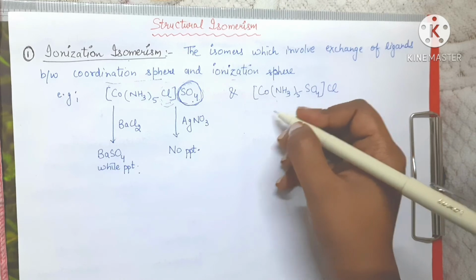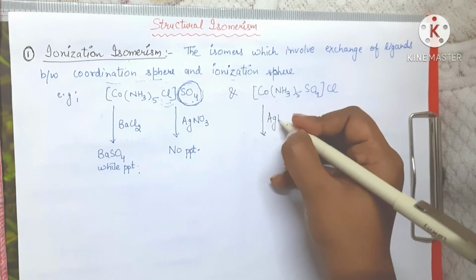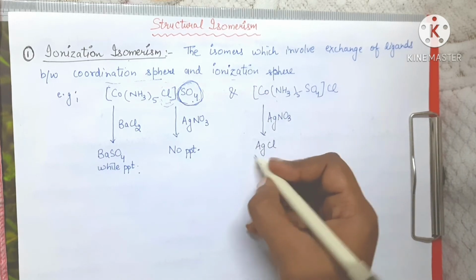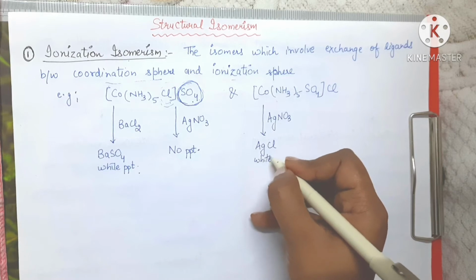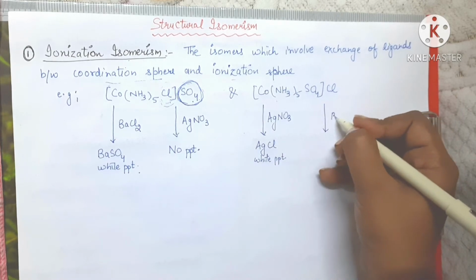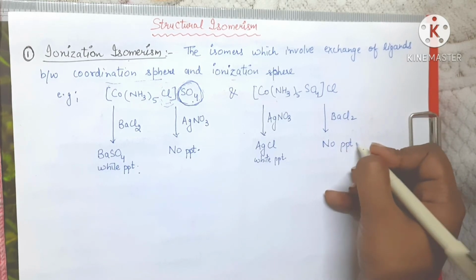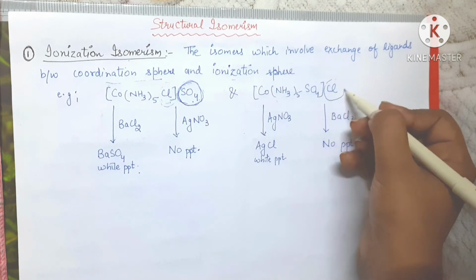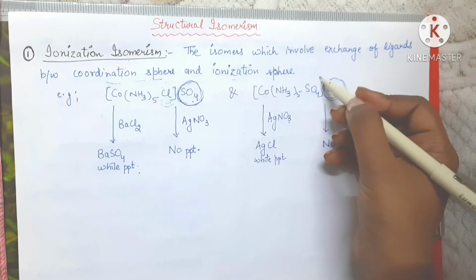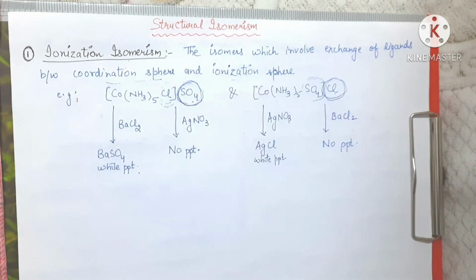Similarly, in this case, if we add AgNO3, silver nitrate, then we get AgCl. Again, these are white precipitates. And if we add barium chloride, then no precipitates are observed, right? Here Cl is precipitated out when we add silver nitrate, and SO4 is not precipitated out because it is inside the coordination sphere.